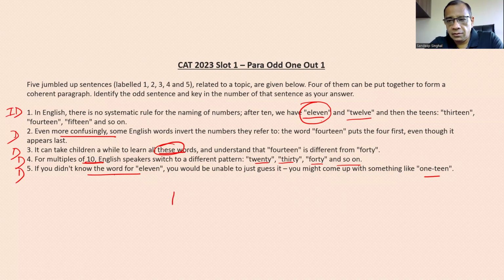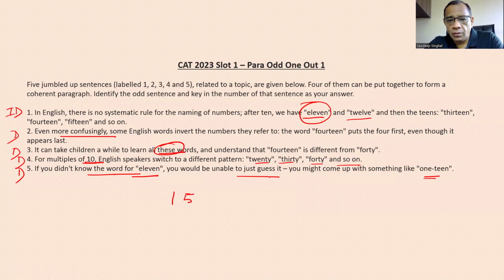So once से start कर देंगे हम. So there is no systematic rule for naming numbers. After 10 we have 11, 12, and then the teens. तो अगर आपको 11 का word नहीं पता, तो you may be unable to just guess it. You might come up with something like 1 teen. तो ये sentence लग रहा है कि इसके बाद में आएगा. तो हम यहाँ पे जा सकते हैं.